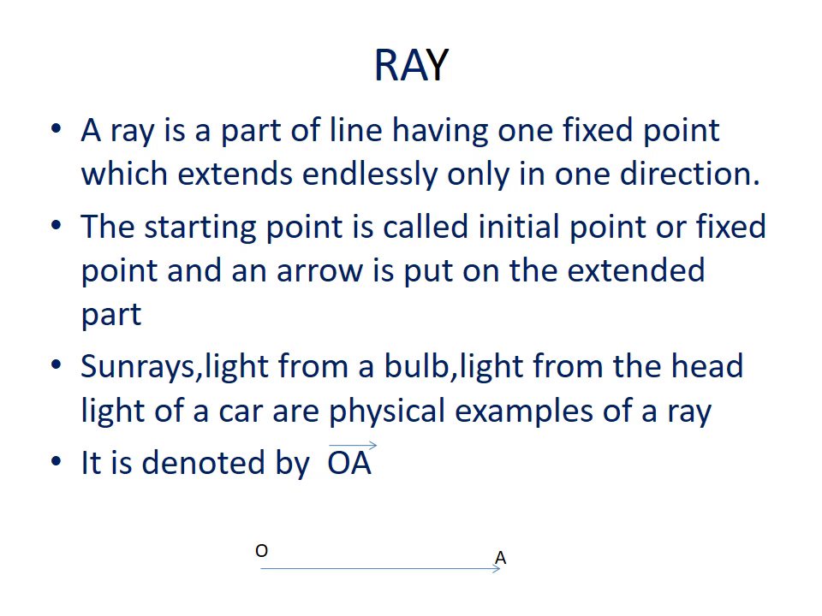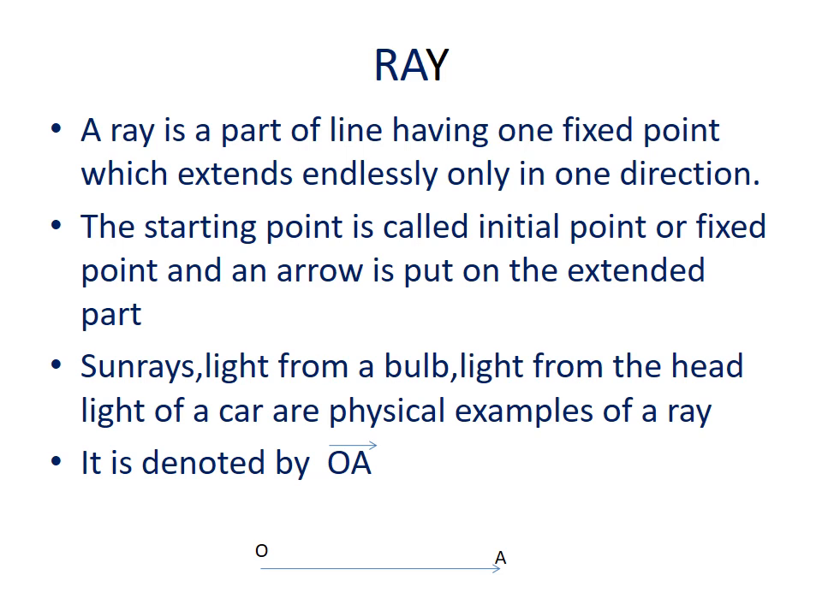Next one, ray. What do you mean by ray? A ray is a part of a line having one fixed point which extends endlessly only in one direction. So a ray will start from a point and the other end will go infinitely. The starting point is called the initial point or fixed point and an arrow is put on the extended part.